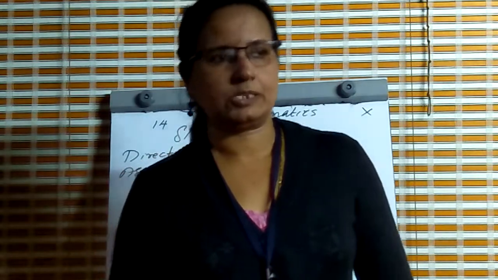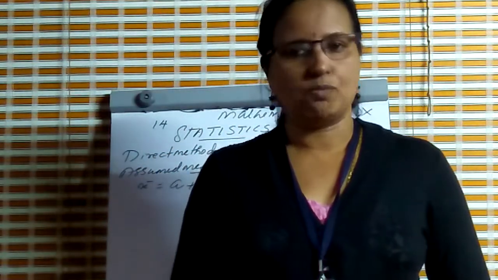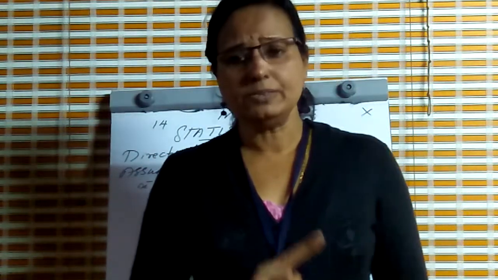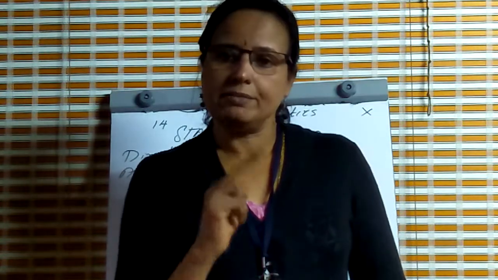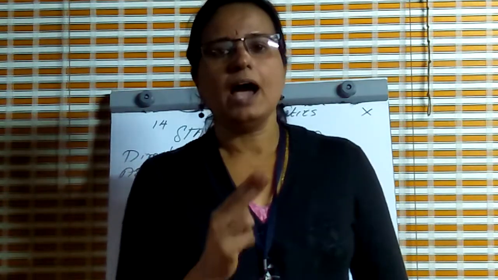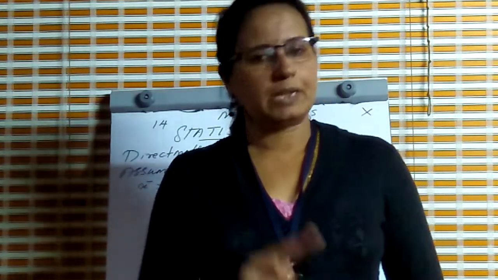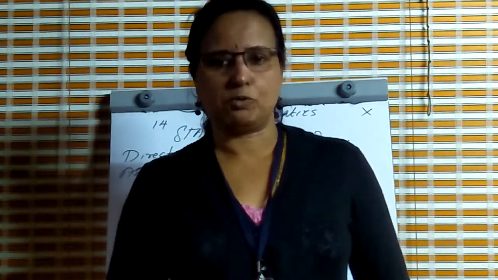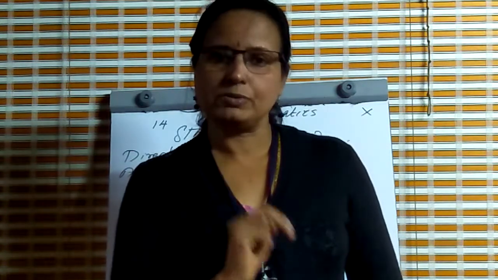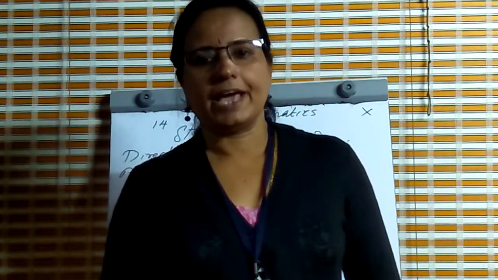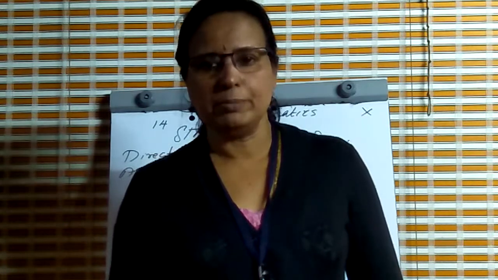In your text, there are three methods of finding mean. One is the direct method, the second one is the assumed mean method, and the third one is the step deviation method. But the step deviation method is a deleted portion this year. So we have to study only two methods, the direct method and the assumed mean method.